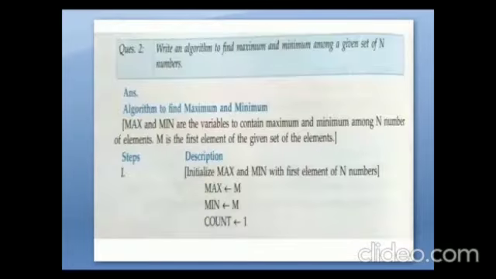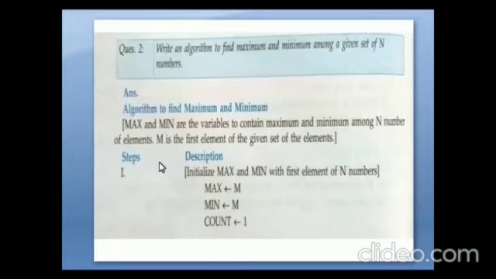Now we are going to see another question. Write an algorithm to find the maximum and minimum among a given set of n numbers. So the algorithm is like this. We are going to find the maximum and minimum among a set of n numbers. It may be 100 numbers, 1000 numbers, a million numbers, whatever it may be. Max and min are the variables to contain the maximum and minimum among n elements. M is the first element of the given set of elements.